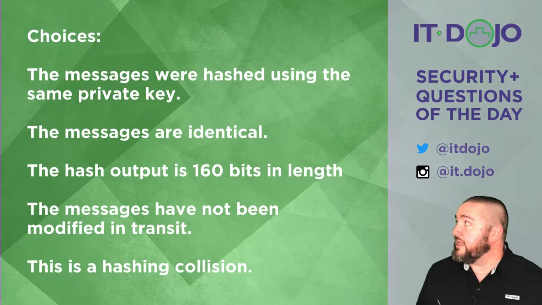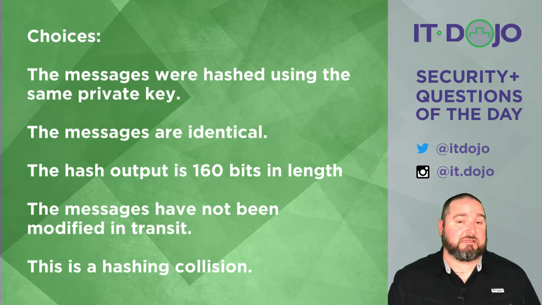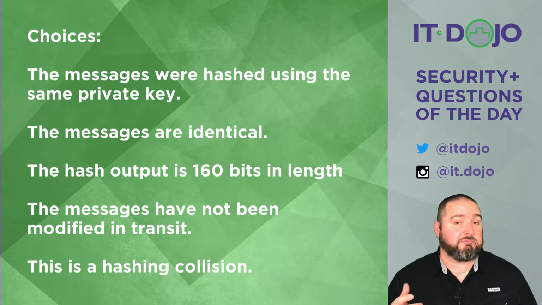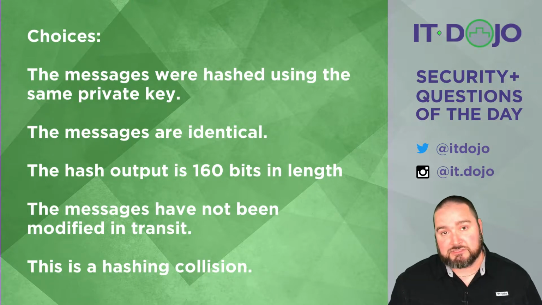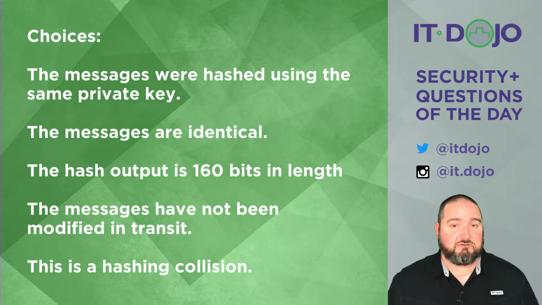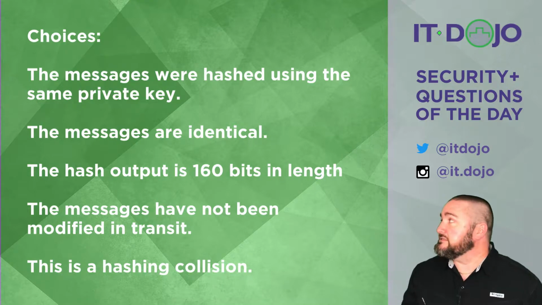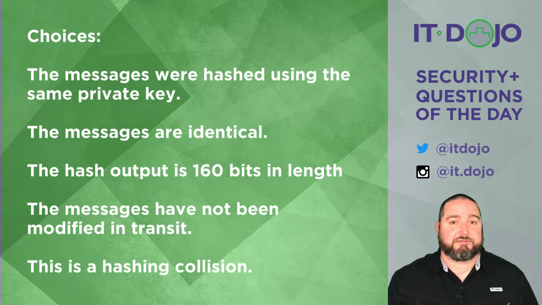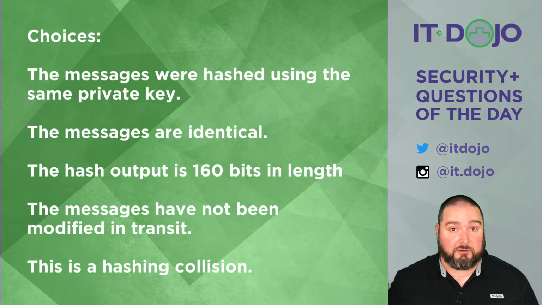Option number 3 says that the hash output is 160 bits in length. That is inaccurate. This particular algorithm that was used was MD5. MD5 produces 128-bit hashes. And if you were to count up all those characters in those hash outputs that you see, you'll find that there are 32 characters, each of which is a hexadecimal value, which represents 4 bits. 32 times 4 is 128. 128 bits. Next item on the list says that the messages have not been modified in transit. There's no way to know anything about any of that from what we see here. So no, that can't be the right answer.